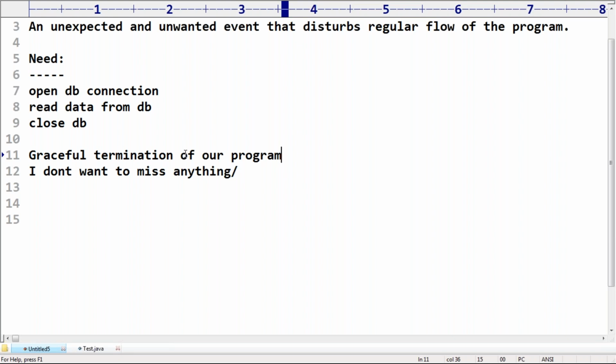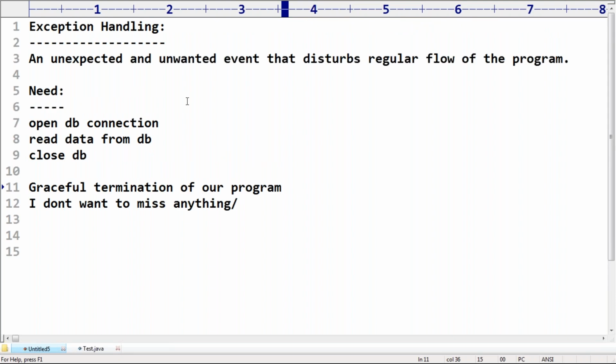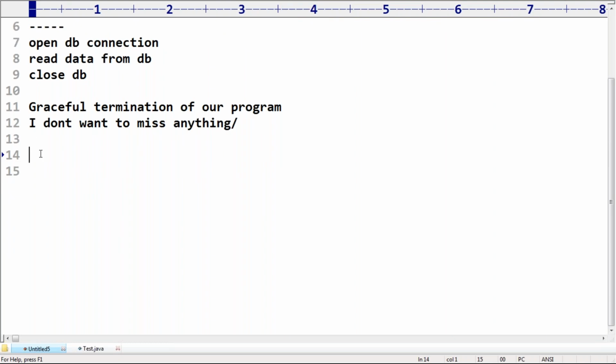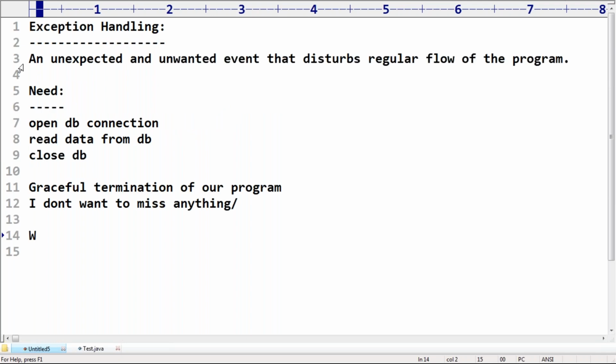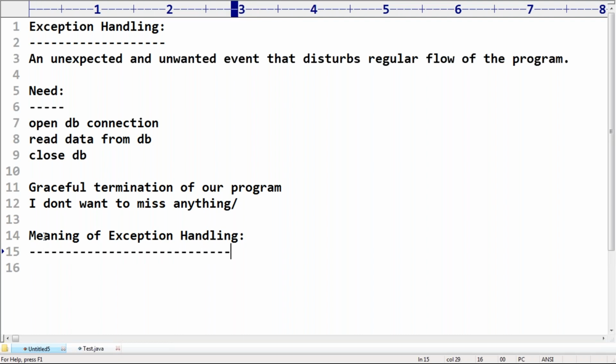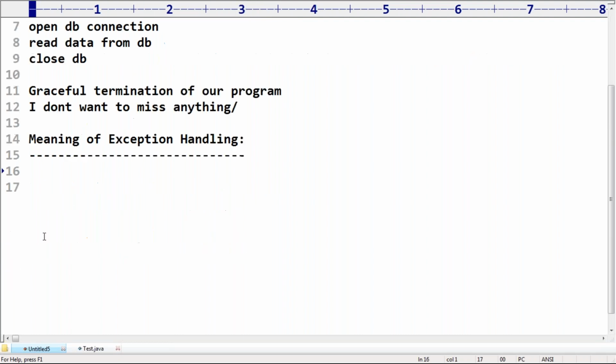Is everyone aware? What is the meaning of exception? What is the purpose of exception handling? It is very clear for you people, right? You should be aware of the meaning of exception, the need for exception, and the purpose of exception handling. We covered those. Next, what is the meaning of exception handling? Sir, I want to handle the exception. Okay, what does it mean, and in what way are you going to handle it?